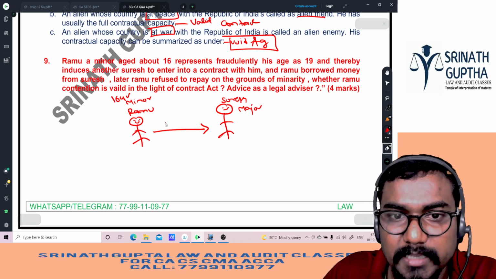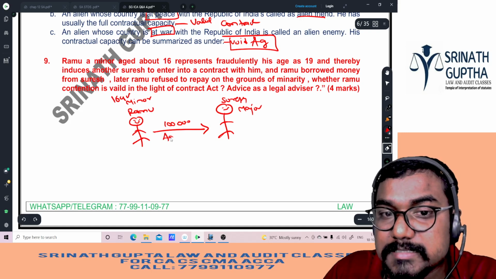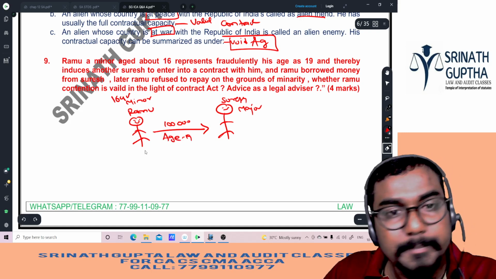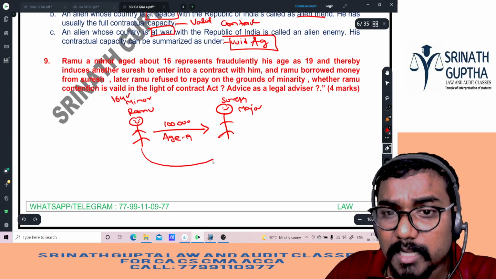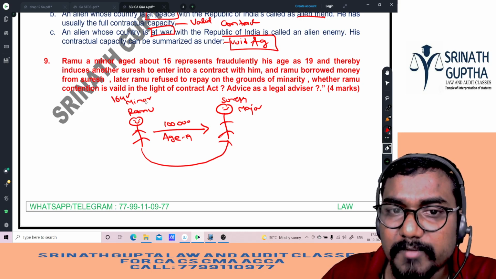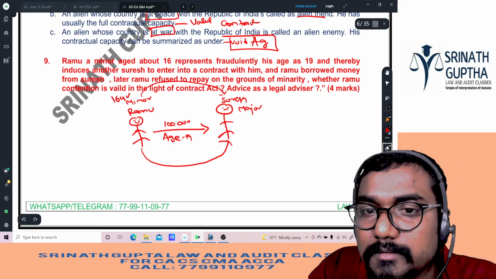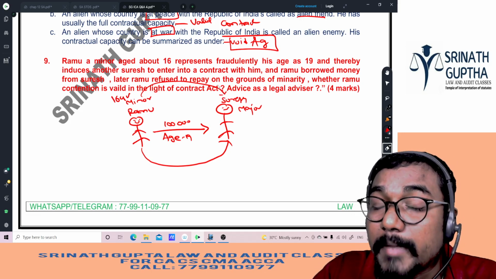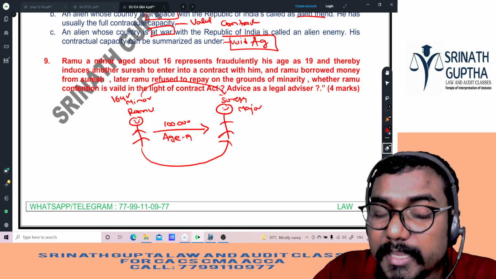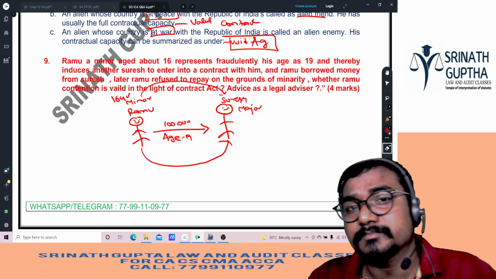And how much is he taking, beta? The amount is not specified. He is taking 1 lakh rupees, for example, by saying that his age is 19. That means Ramu is fraudulently representing his age as a major, borrowing 1 lakh rupees. Subsequently, Ramu fails to repay the money to Suresh. Can Suresh recover the money from Ramu, sir? No. A minor can fraudulently represent his age. But there is also one case law, Lal Singh versus